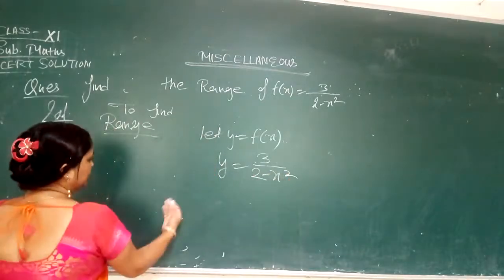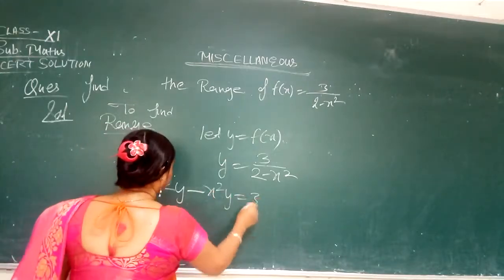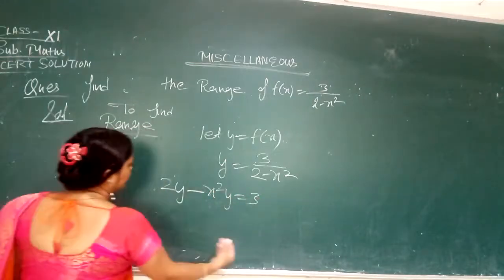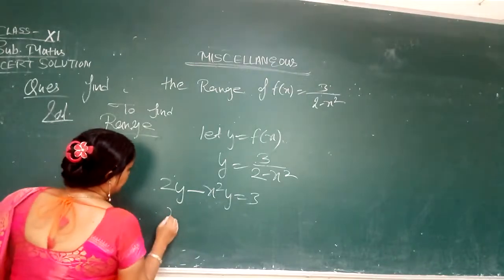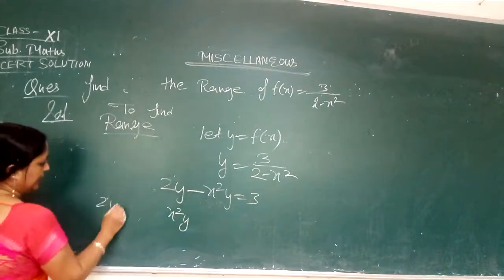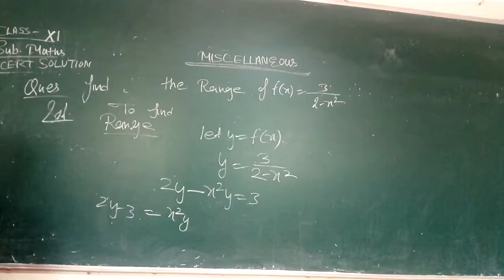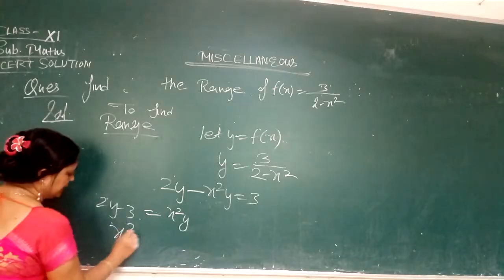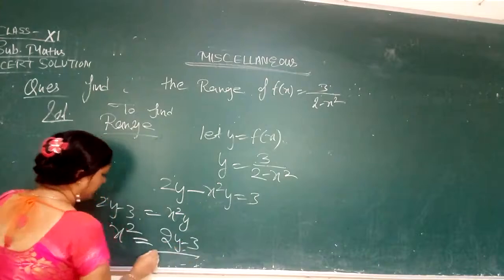Now cross multiply, it will come 2y minus x square y is equal to 3. After that we will take x square y to the other side, it will come 2y minus 3 is equal to x square y. Now we have to find out the value of x square. The value of x square will come (2y minus 3) upon y.